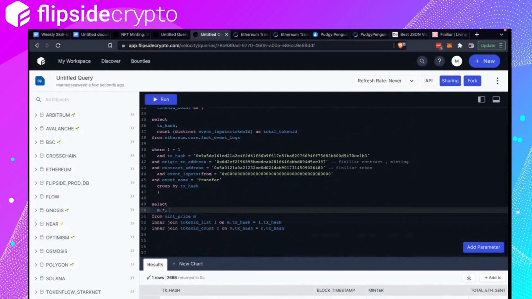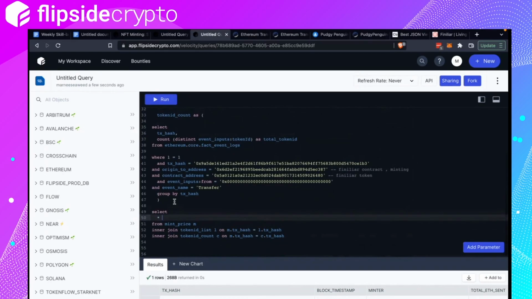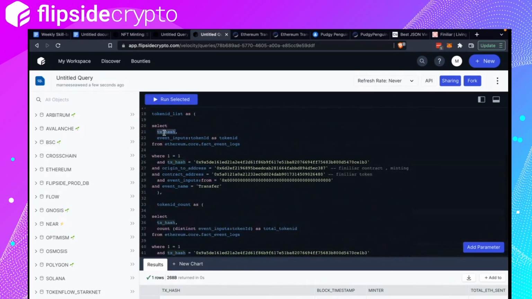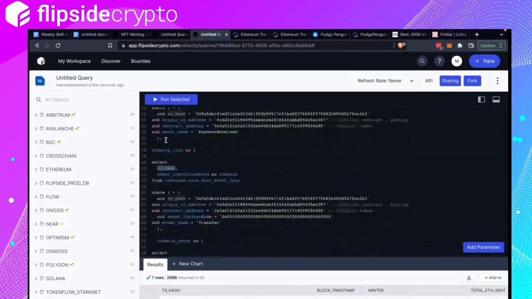So if you were to do select all, it will work, but when you do some aggregates later on or something, the results will be weird because they share the same column name, which is transaction hash.